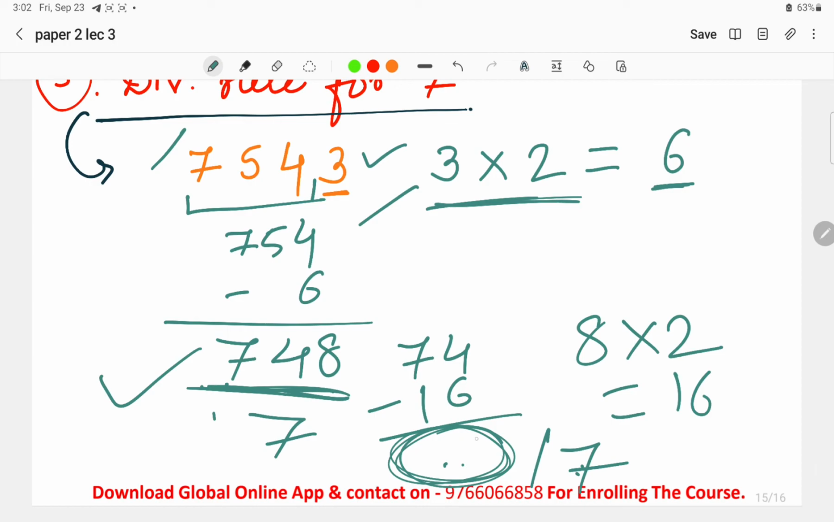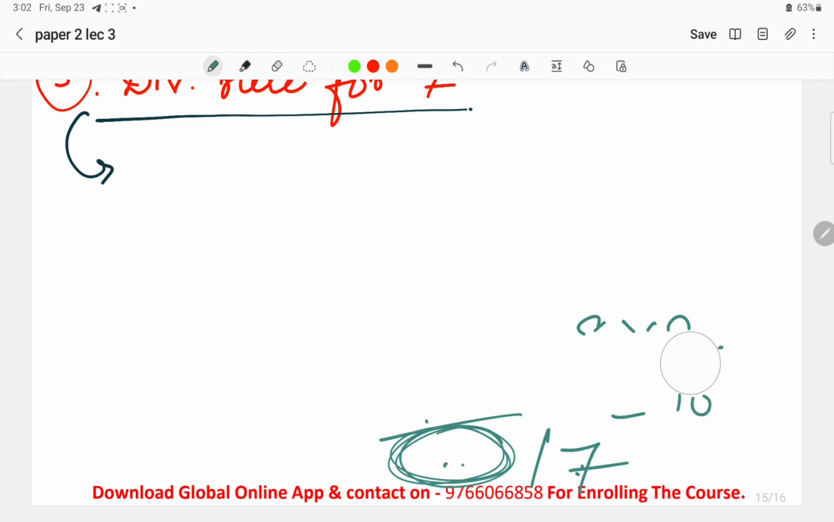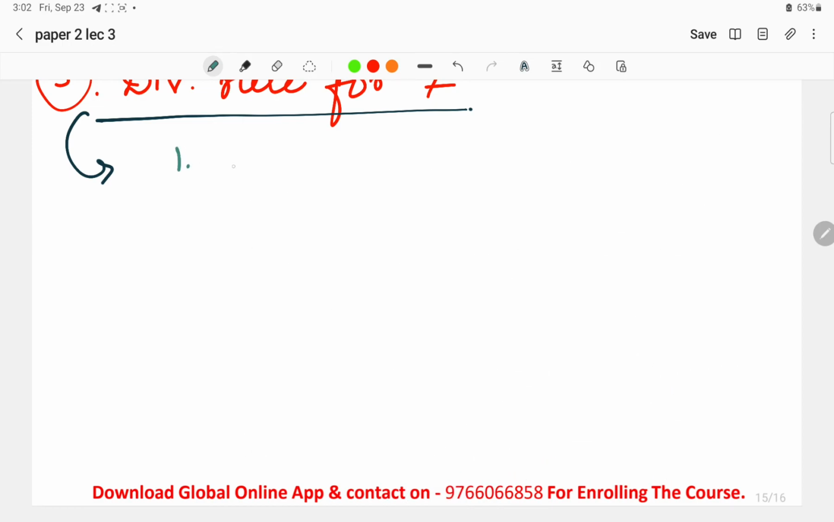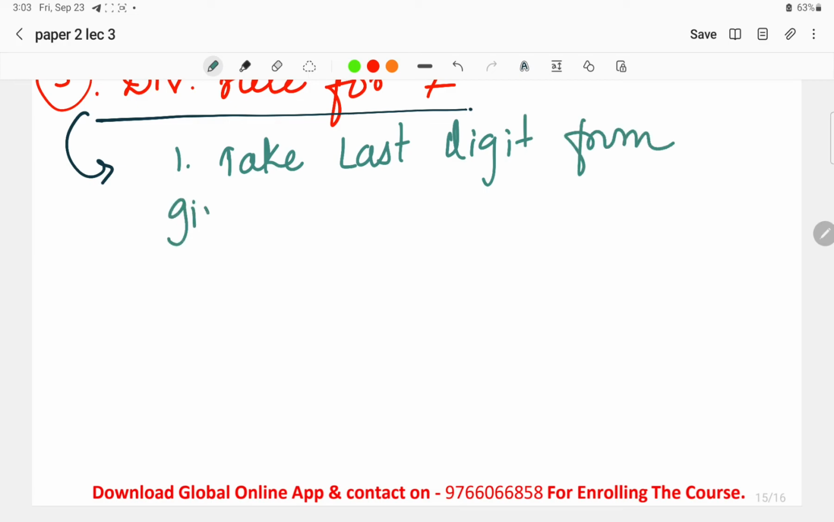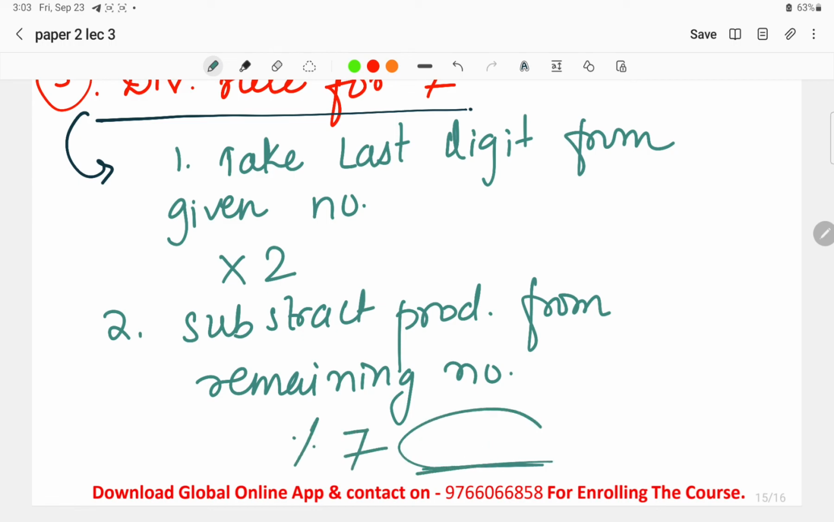As we have seen, whatever number is given, we have to follow the simple steps. I will tell you once again in the form of a sentence. Take the last digit from the given number, multiply it by 2, and subtract it from the remaining number. Then divide by 7. If that is divisible by 7, then the number is also divisible by 7. This is what we have to follow.